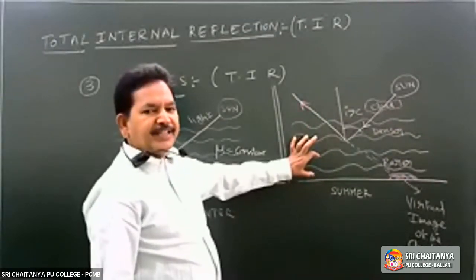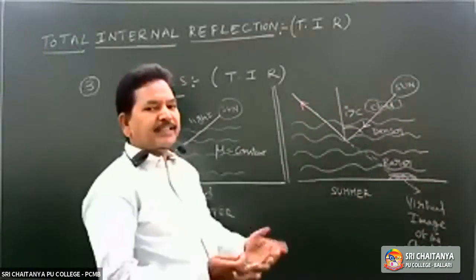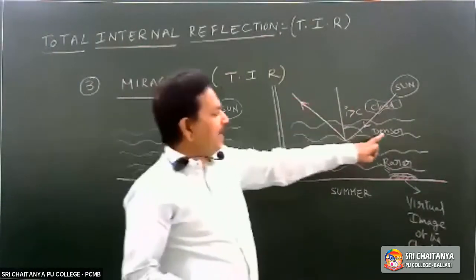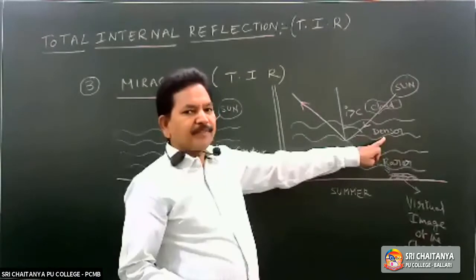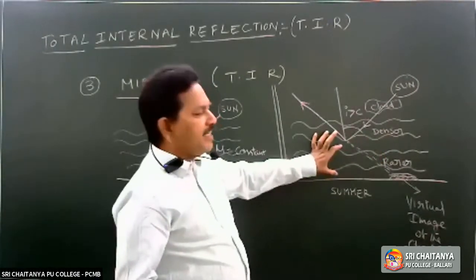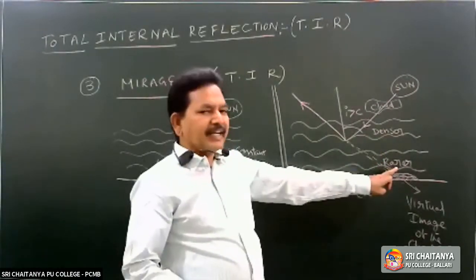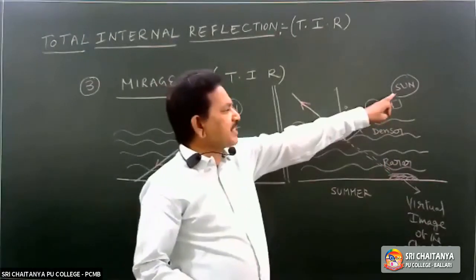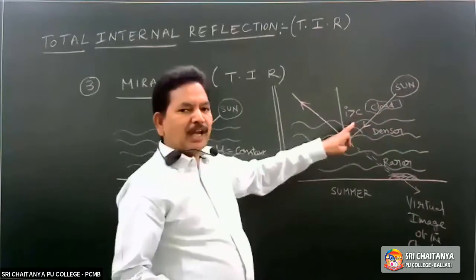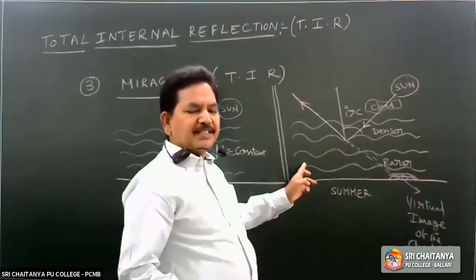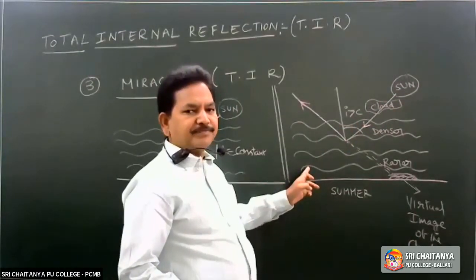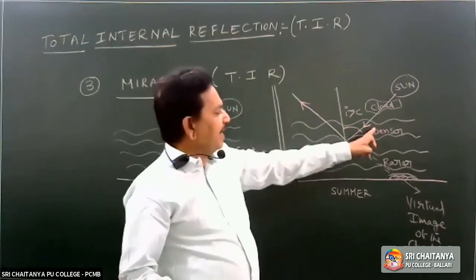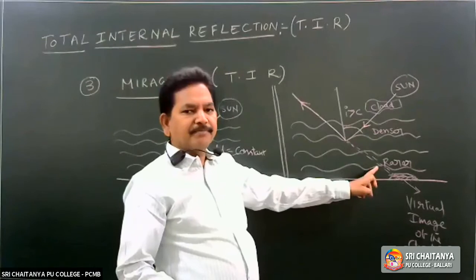Due to the variation in temperature, the refractive index changes. The upper atmosphere will behave as denser medium. The atmosphere which is very near to the earth will behave as rarer medium. Light ray comes from the sun, passes through the clouds, and tries to reach the surface of the earth. But here there is an interface which separates the denser medium and rarer medium.